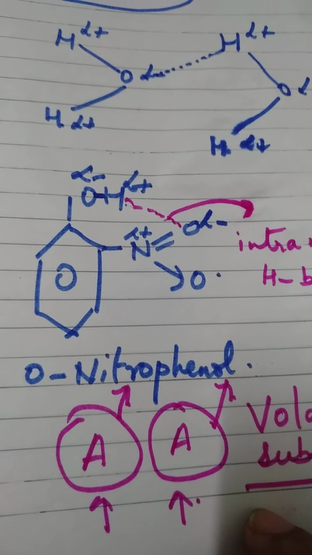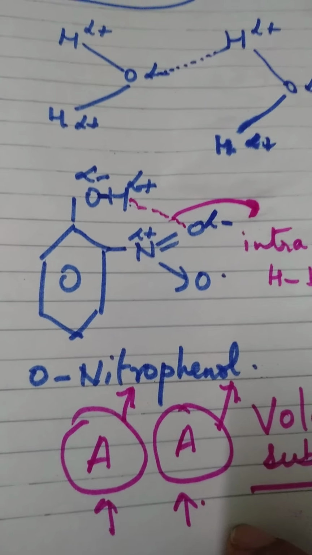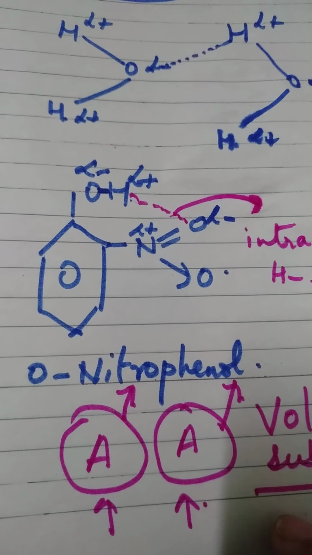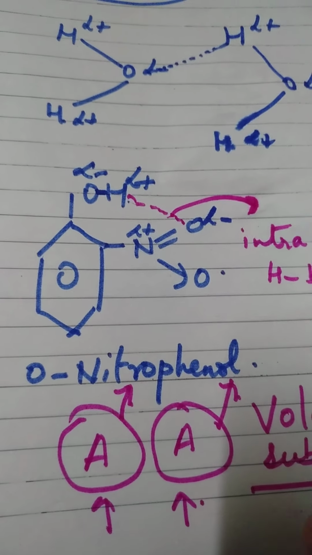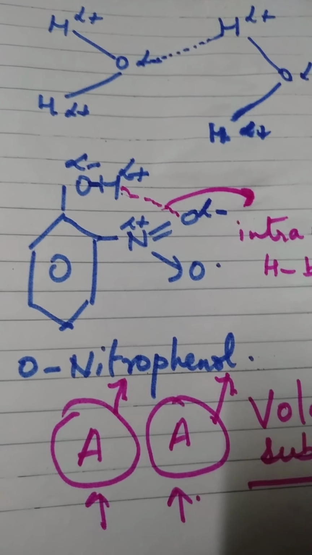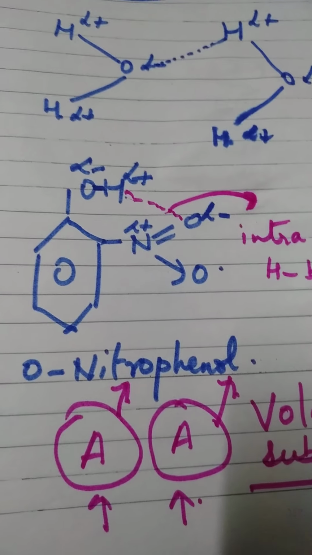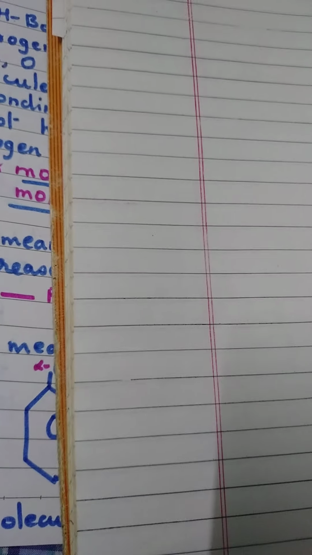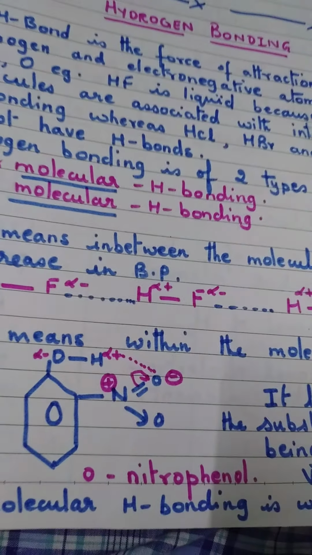But in ethanol, we do not have intramolecular hydrogen bonding. Ethanol I am giving you just as an example of a substance having low boiling point and volatile. It does not have intramolecular hydrogen bonding. And what type of hydrogen bonding it will have, that I am explaining to you here. It has intermolecular hydrogen bonding.